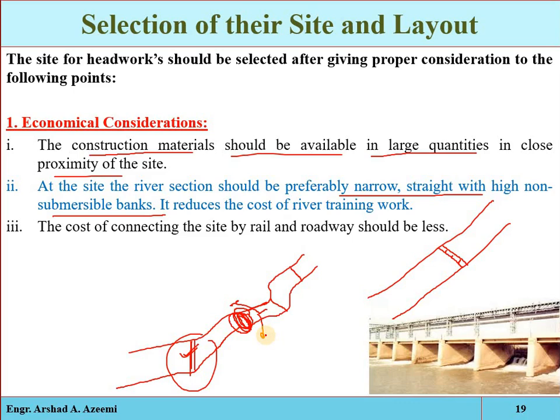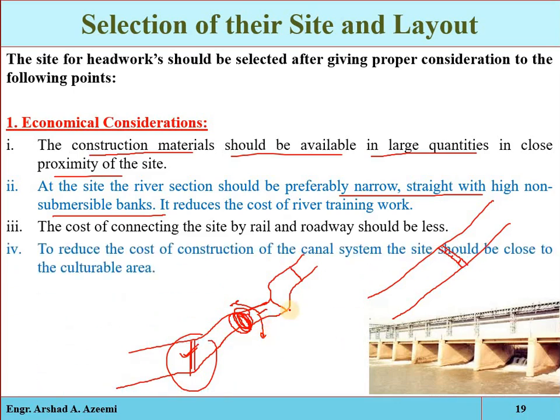Okay, by roads or railway. Suppose you are transporting different types of material, cement for example, or steel material, or suppose laborers are moving towards the site. So the site will be easily accessible by any means of transportation. For example, if no road or railway track is available, then we will have to transport the material by some manual means, so the construction cost will be increased. So the site will be accessible by roads or by railway, meaning some means of transportation will be available.